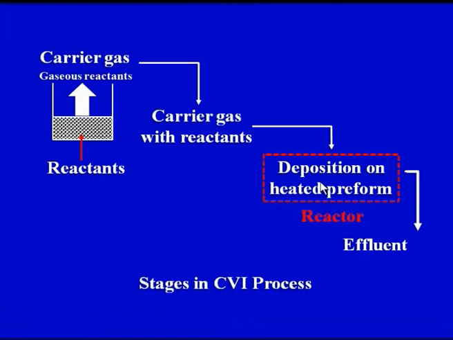So when this solid material, which is a reaction product, is deposited on the fibers, the diameter of the fibers would increase and the porosity would decrease. So we will get a dense structure now because of this solid deposition, and the reaction products which are not useful would come out as the effluent.